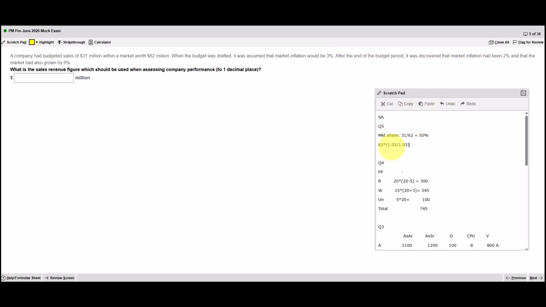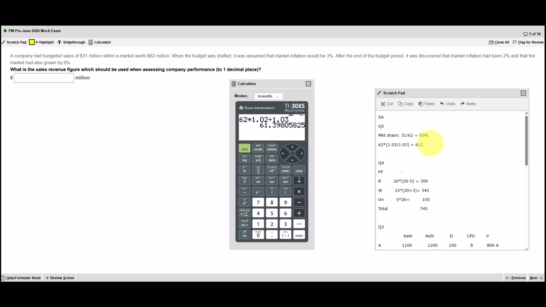So if we multiply by 1.02 divided by 1.03, we'll remove the impact of the incorrect inflation and adjust it by the correct amount, which gives a new market of 61.398 million. Now we need to take into account that it's grown by 6%. So we multiply that by 1.06. So the new market, after taking into account these adjustments, is 65.089, but this company expects to have half of that, so we divide by 2 and end up with 32.54. We need it to one decimal place. Make sure you get your rounding correctly.